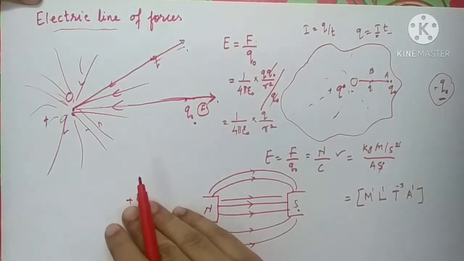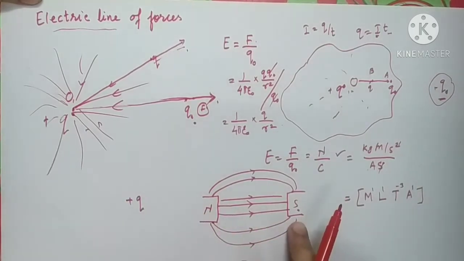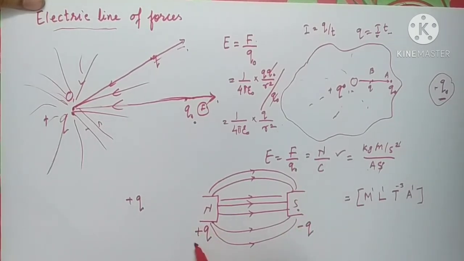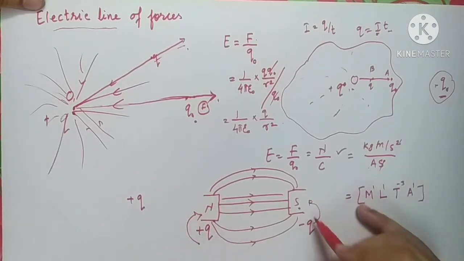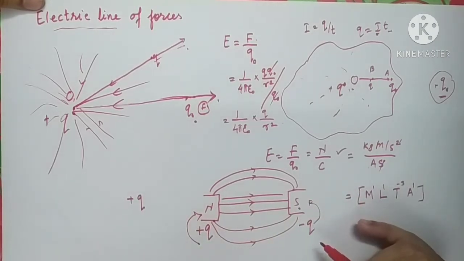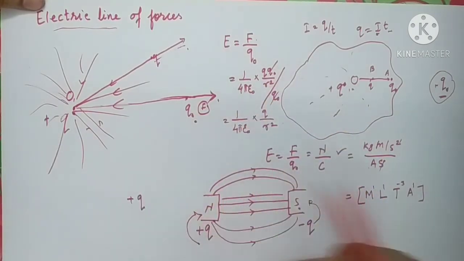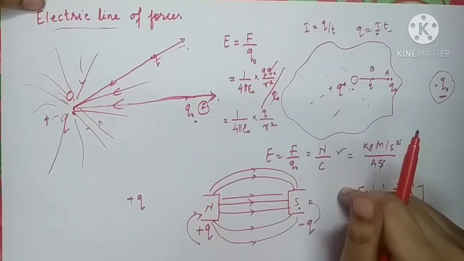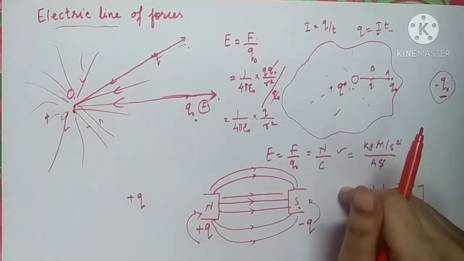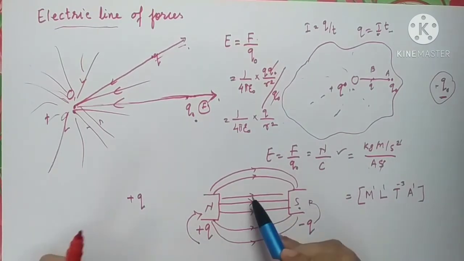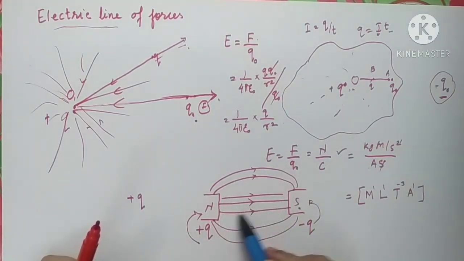Let us see. Just like north pole and south pole we are having in case of a magnet, here in case of a charges we are having positive and negative charge. This positive charge is similar to the north pole and negative charge is similar to the south pole. Means these line of forces are originating from the positive charges and they are terminating at the negative charges. So let us quickly have the concept of electric line of forces.